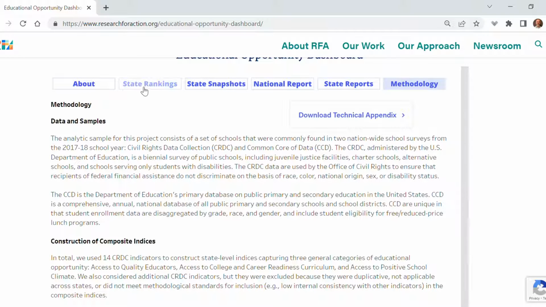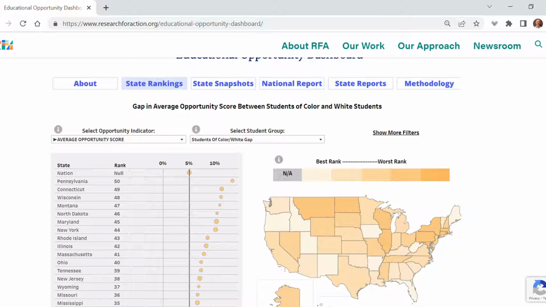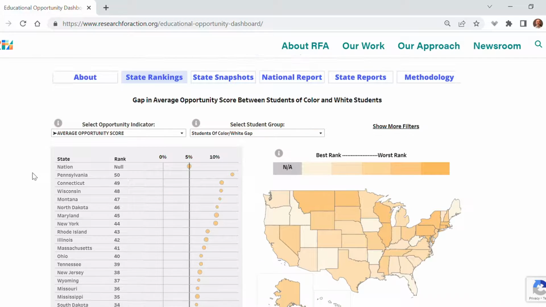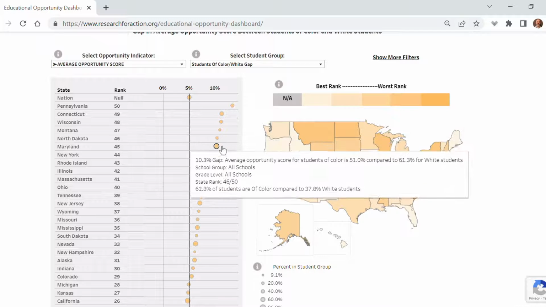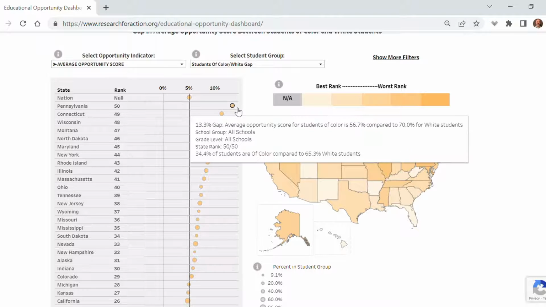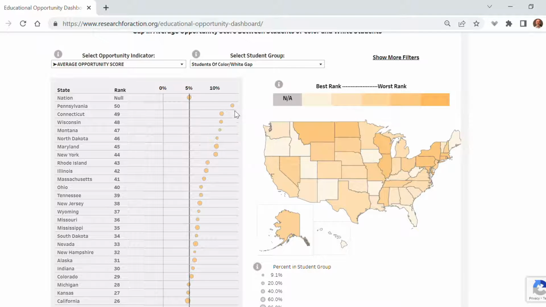The dashboard homepage lands on the State Rankings tab, where the default is set to rank the 50 states on the size of the gap in access between students of color and white students on the average opportunity score. The table on the left of the page places a dot by each state to reflect the size of the gap in access. Here we see that Pennsylvania has the largest gap in access to overall opportunity between white students and students of color. Hovering over a dot will provide more information about each state.